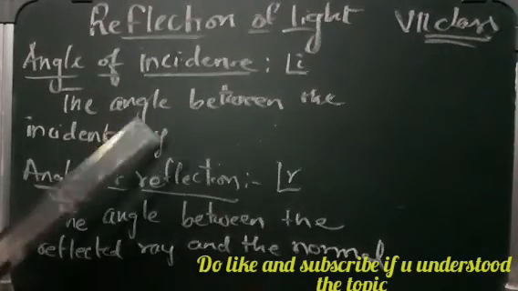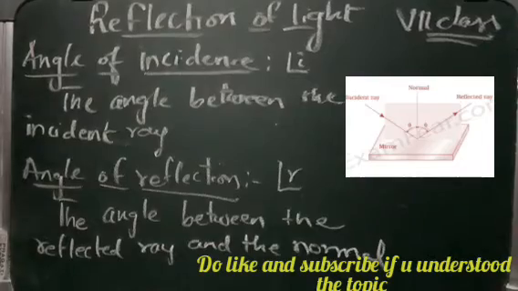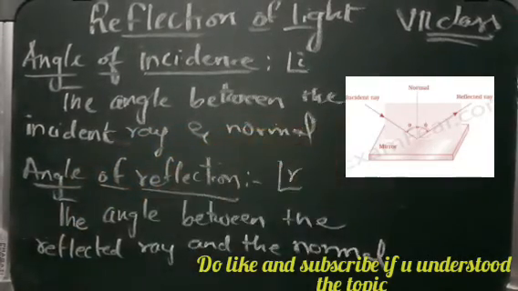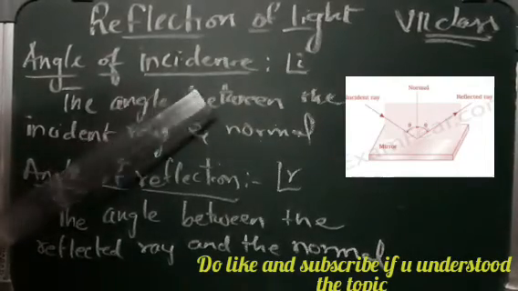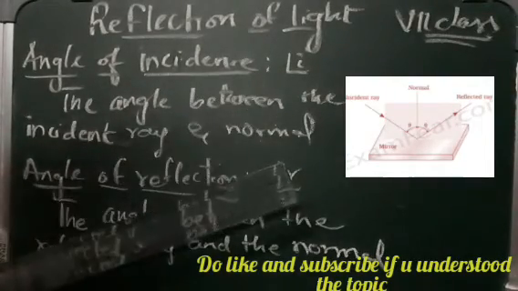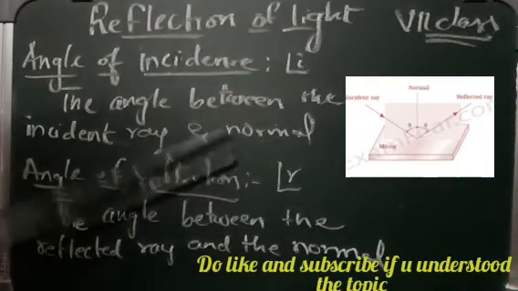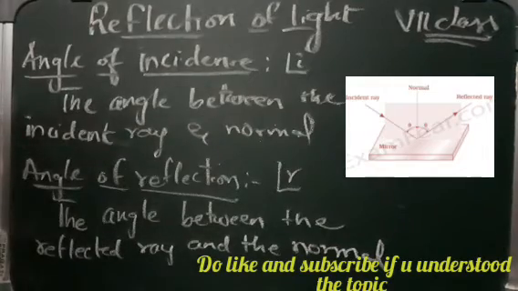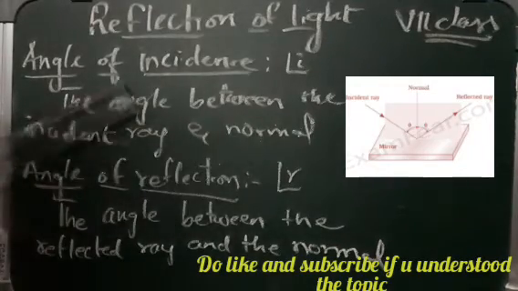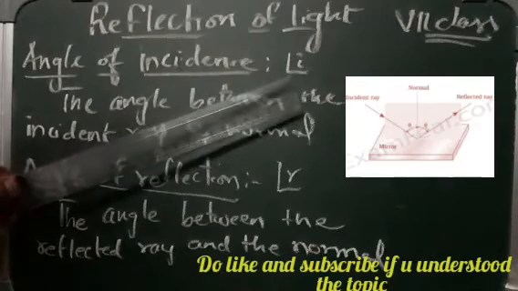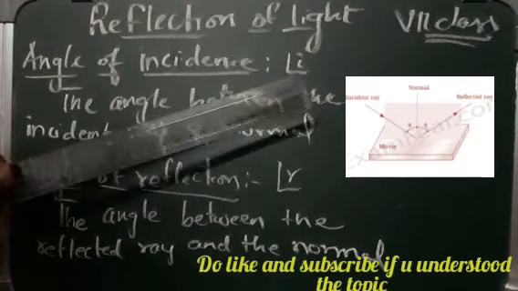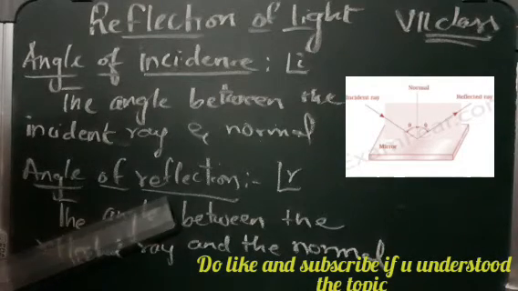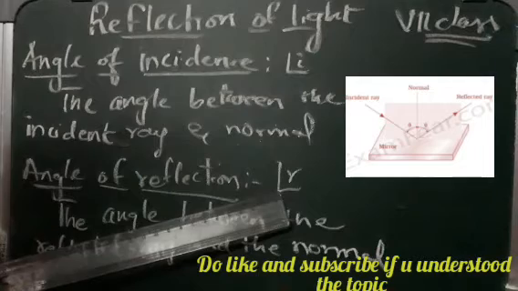So the angle between the incident ray and the normal is called the angle of incidence. That is the angle formed between the incident ray and the normal, the line which is perpendicular to the surface of the mirror, and this is denoted by angle I. And here the angle of reflection is denoted by R.